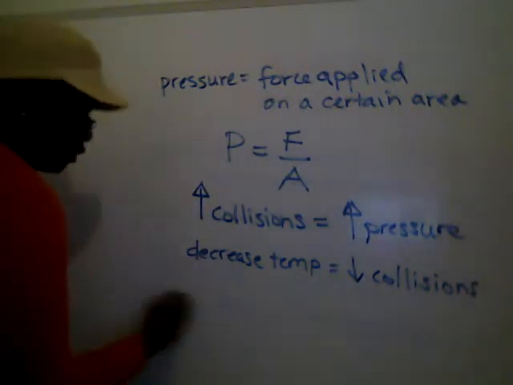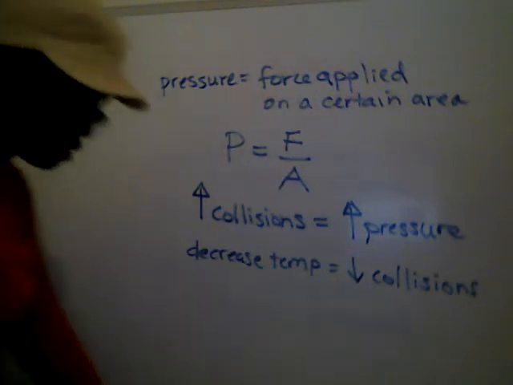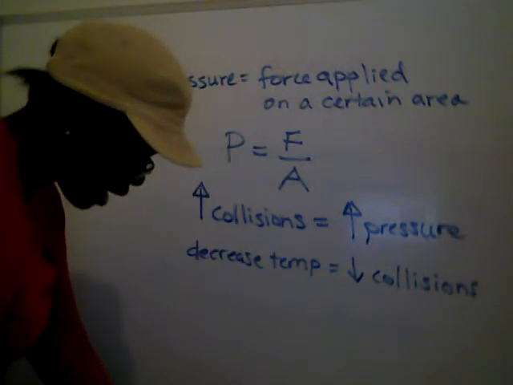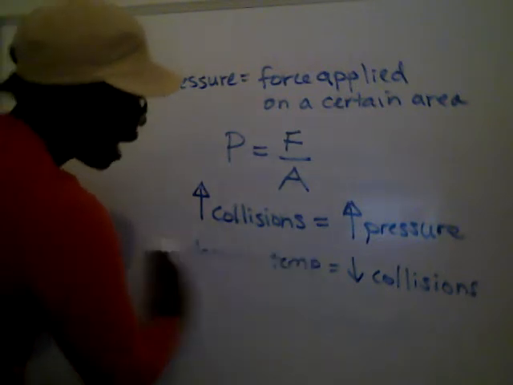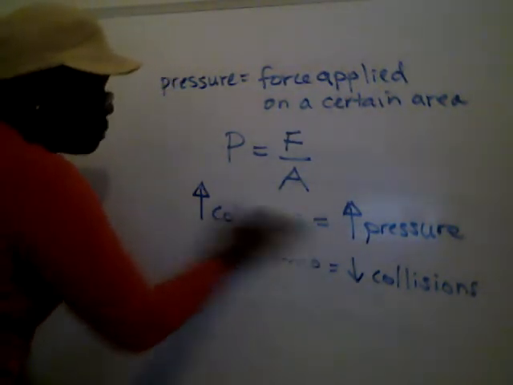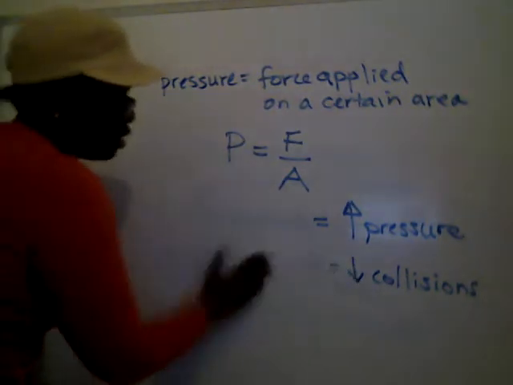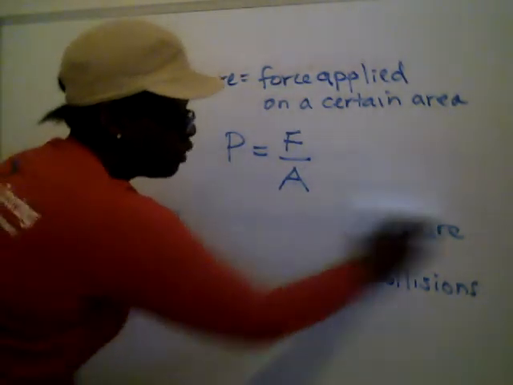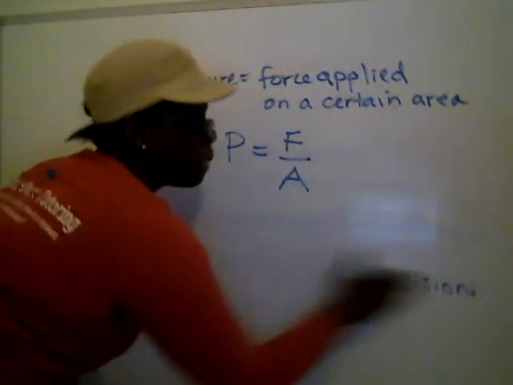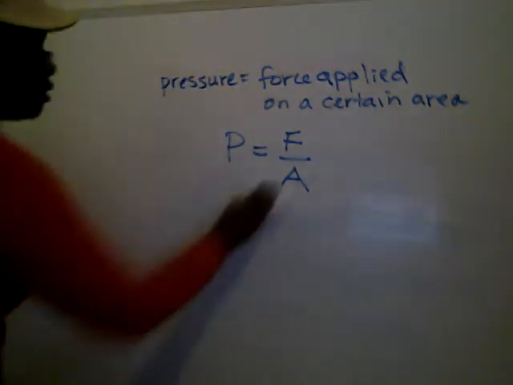Okay. One other thing that you will definitely need to know for section 13.1 is what a barometer is. So I'll do a rough sketch of a barometer. Now, barometers measure atmospheric pressure. So there's a way for us to measure the pressure around us, the pressure of the gas that's naturally around us, and that's what we call atmospheric pressure. Depending on the altitude, whether you're on the top of a mountain or at sea level, your atmospheric pressure will change.